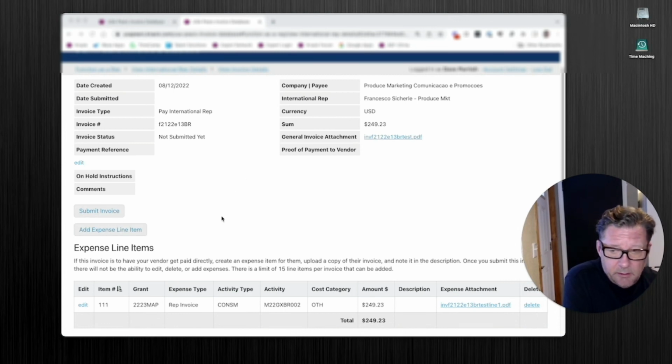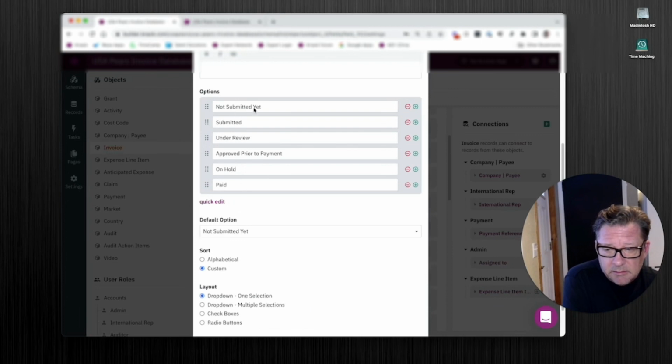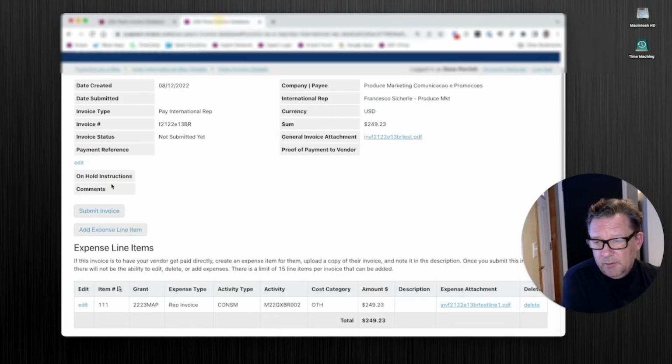Once they submit it, and this makes sense, they don't have the ability to change anything. All these are done by page rules, mostly. And when it goes on hold, we want them to be able to edit it too. But all these other statuses, we don't want them to edit. And the way we do that is a page rule that hides it and shows a message. If they click on edit, it's going to say you can't edit, it's been submitted, and different things like that.